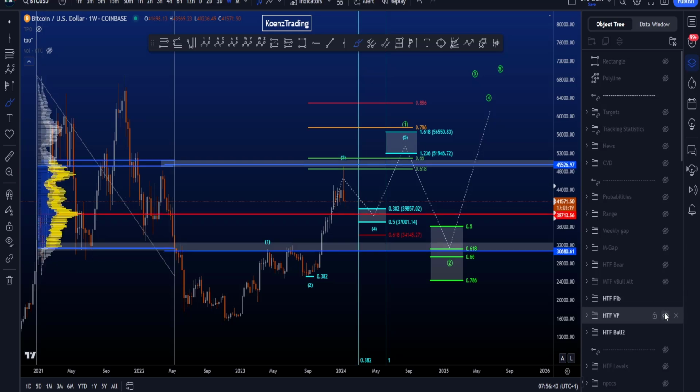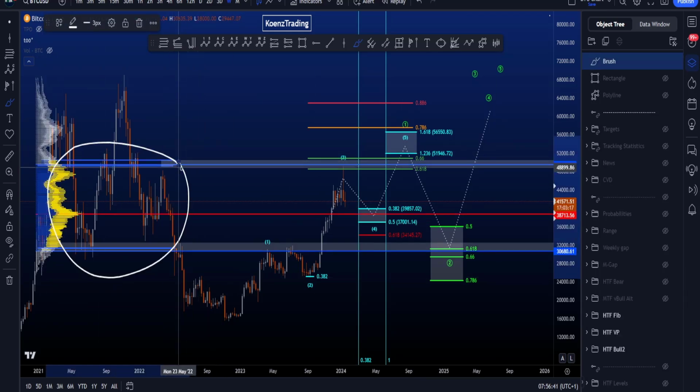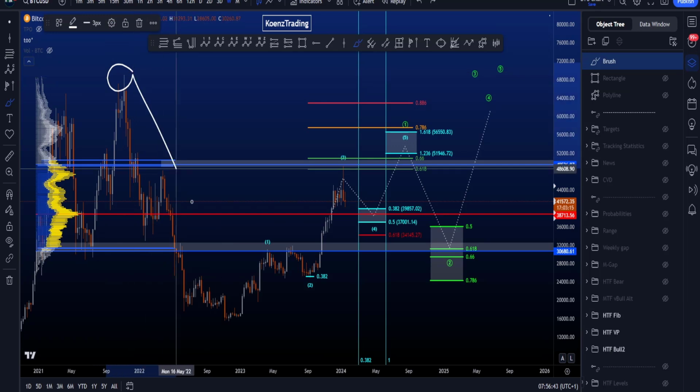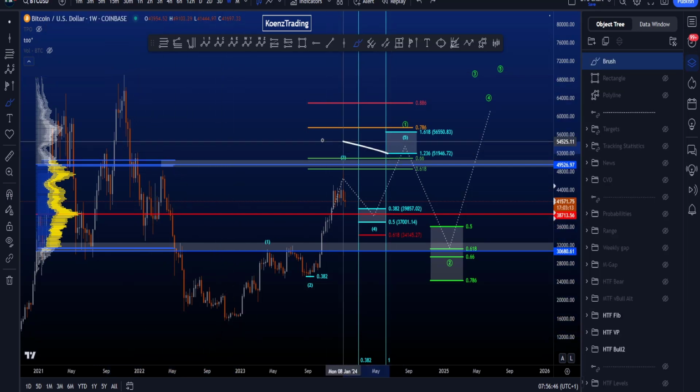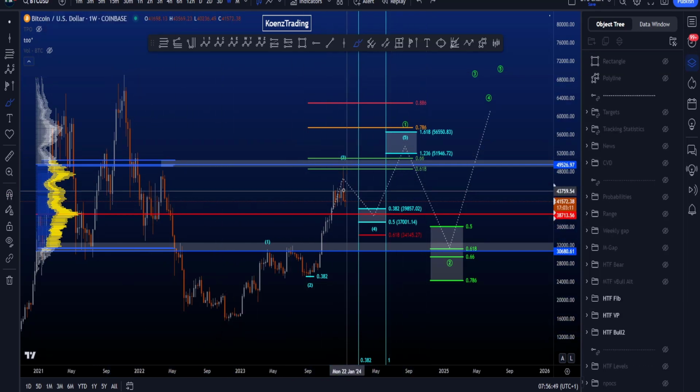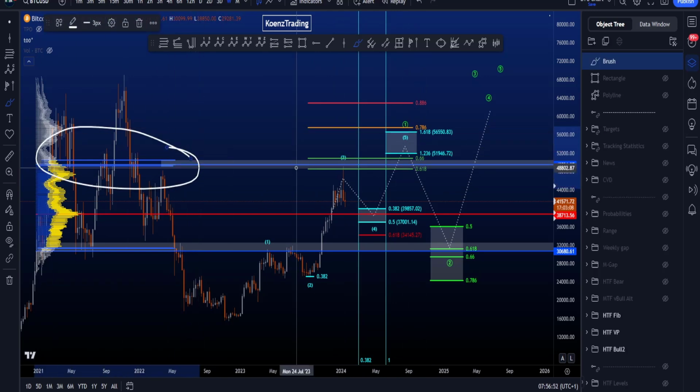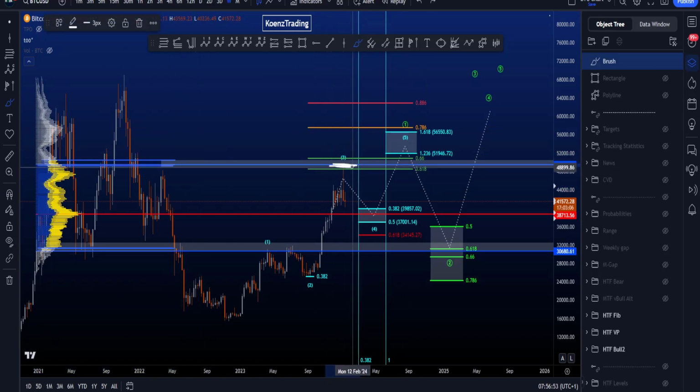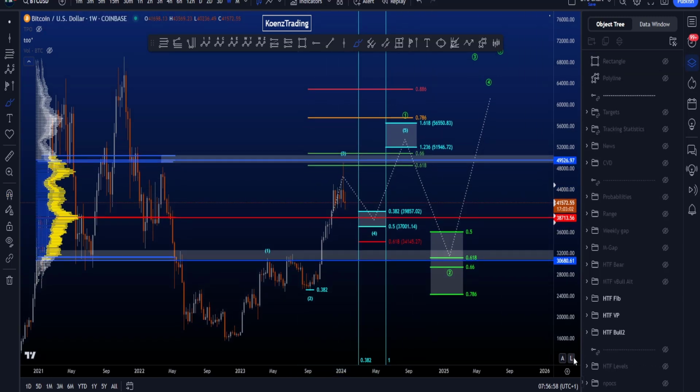Something that is also interesting in confluence with these volume profiles is a Fibonacci taken from the high to the low. You can see the golden pocket here is in perfect confluence with the value area highs. That is what you like to see. We also hit the value area highs here and the golden pocket, so it is a nice solid rejection.